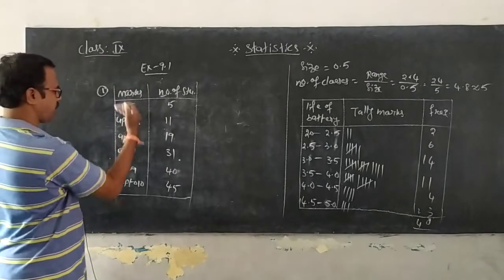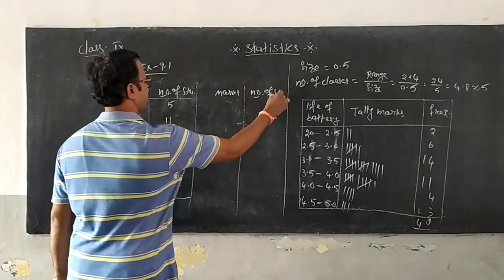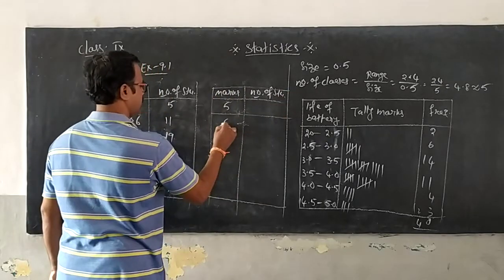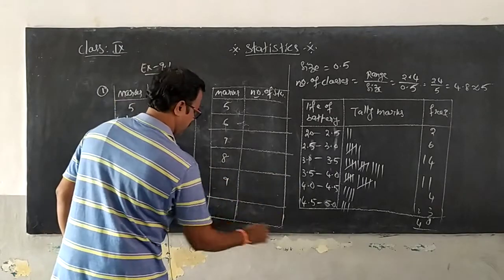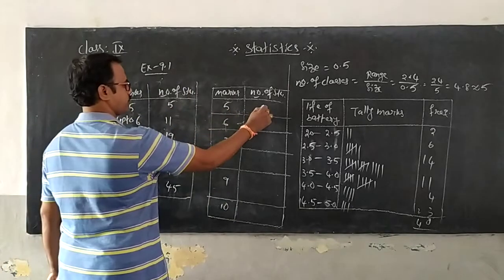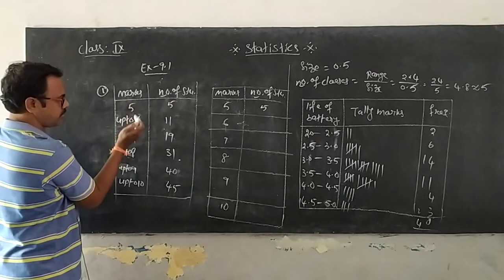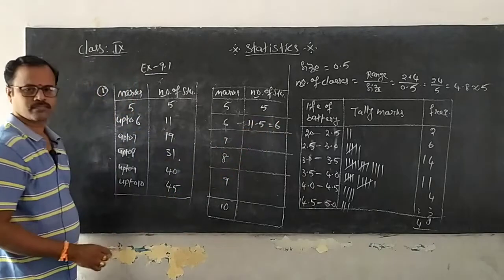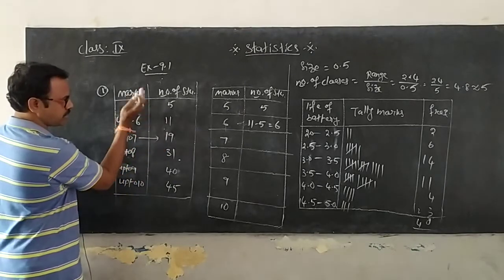I want to separate them mark-wise, with marks 5, 6, 7, 8, 9 and 10, and number of students. Five members got 5 marks, since up to 6 you have 11 members.